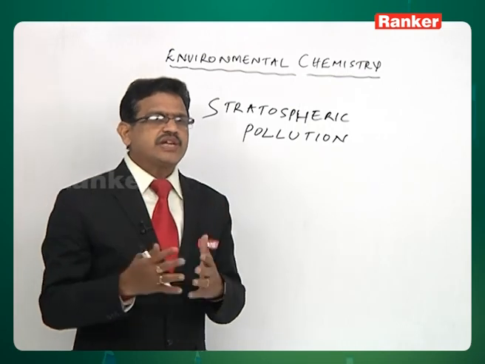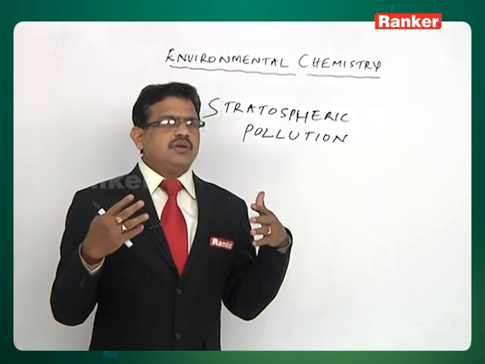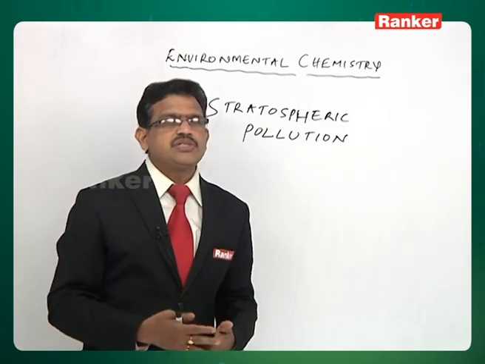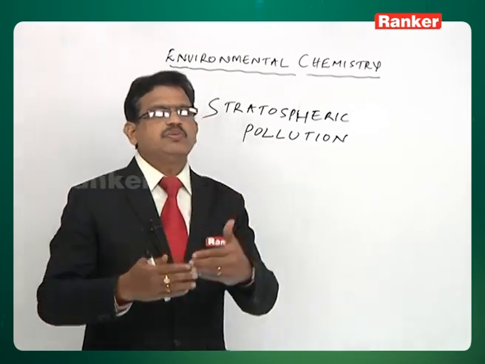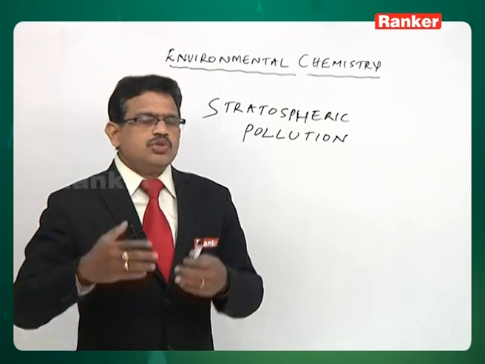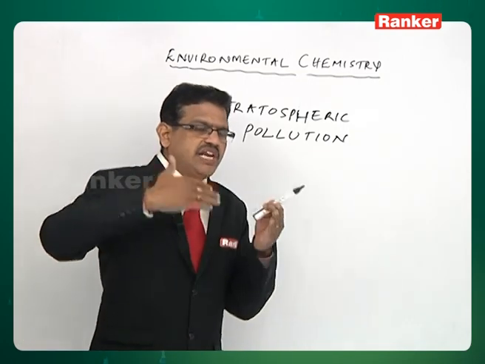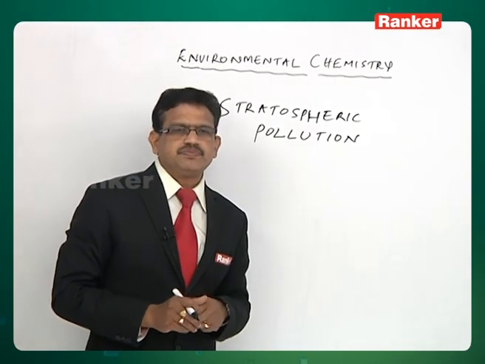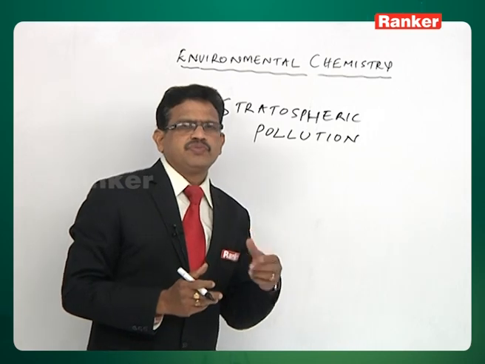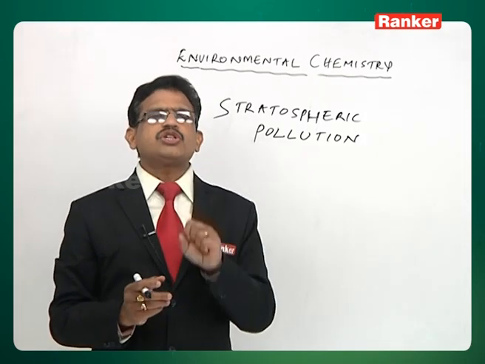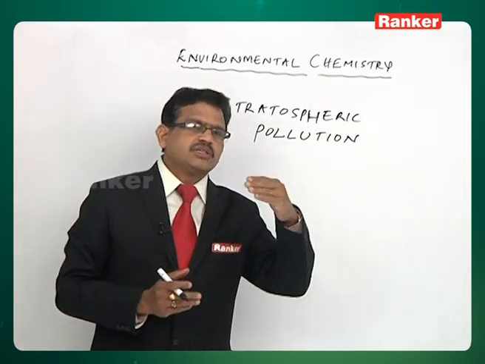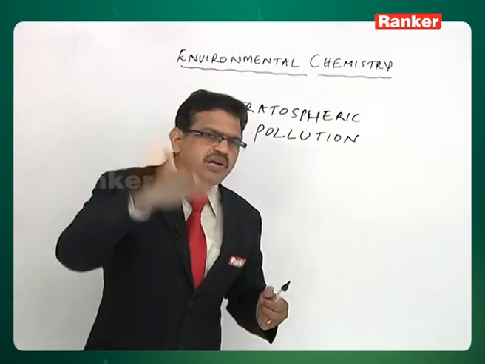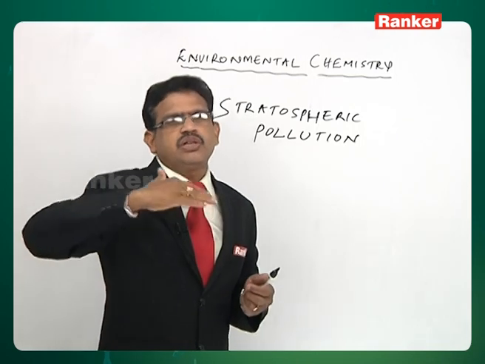Actually, where will the stratosphere begin? The troposphere ends at the 10th kilometer. The stratosphere begins from the 10th kilometer and reaches up to the 50th kilometer. So from 11th to 50th kilometer is the stratosphere present in the atmosphere. The upper stratosphere consists of a considerable amount of ozone. Upper means the 35th kilometer to the 50th kilometer. The bottom stratosphere is from the 11th kilometer to the 35th kilometer.